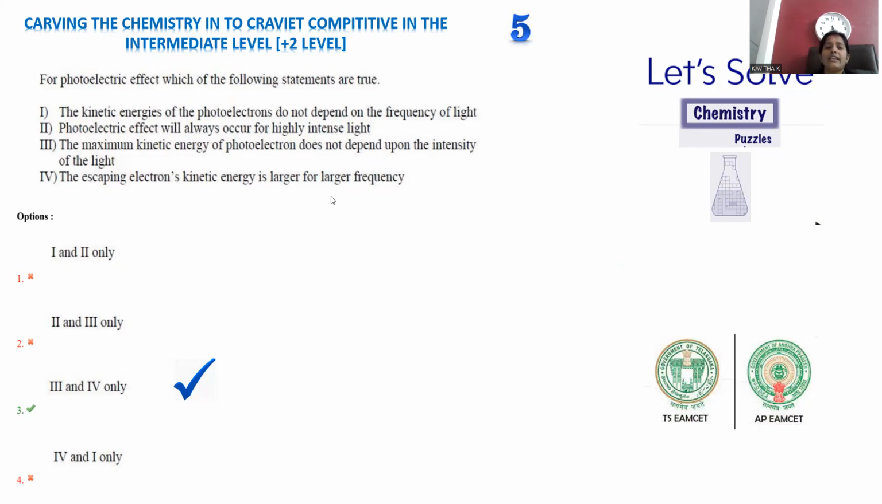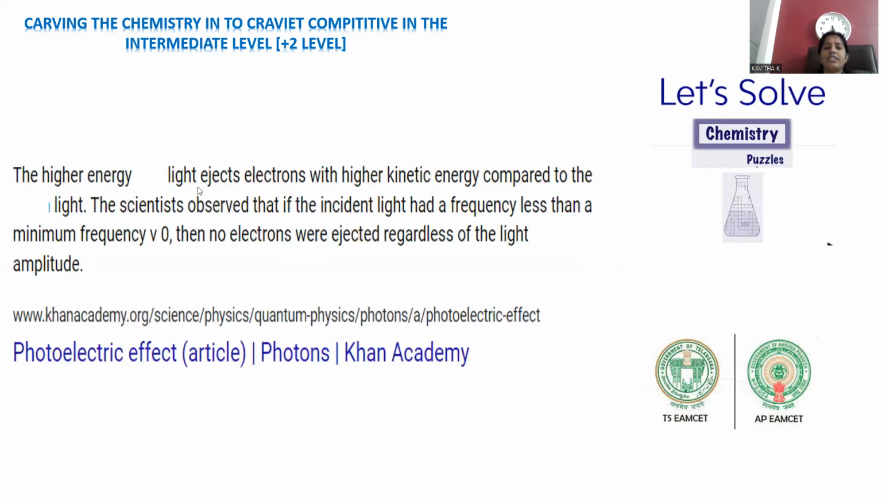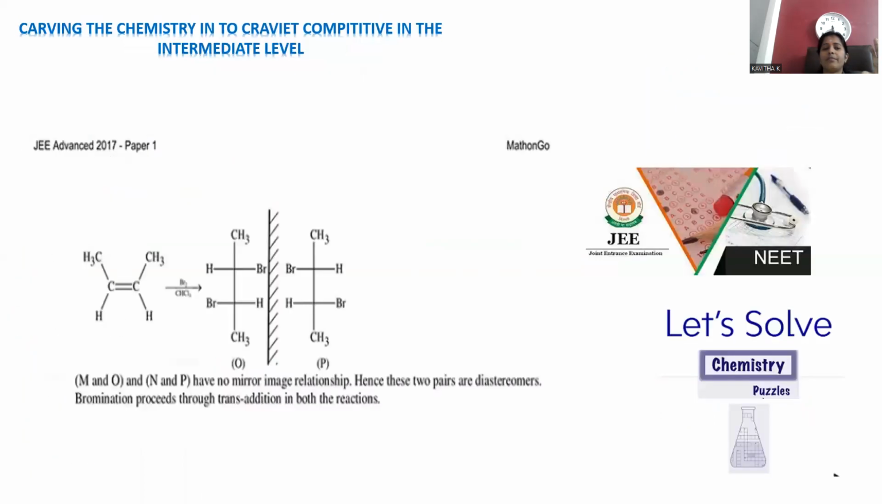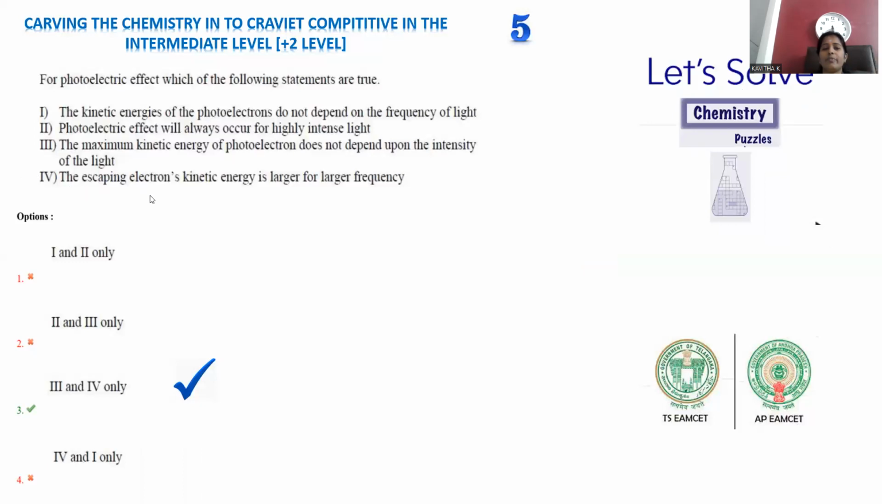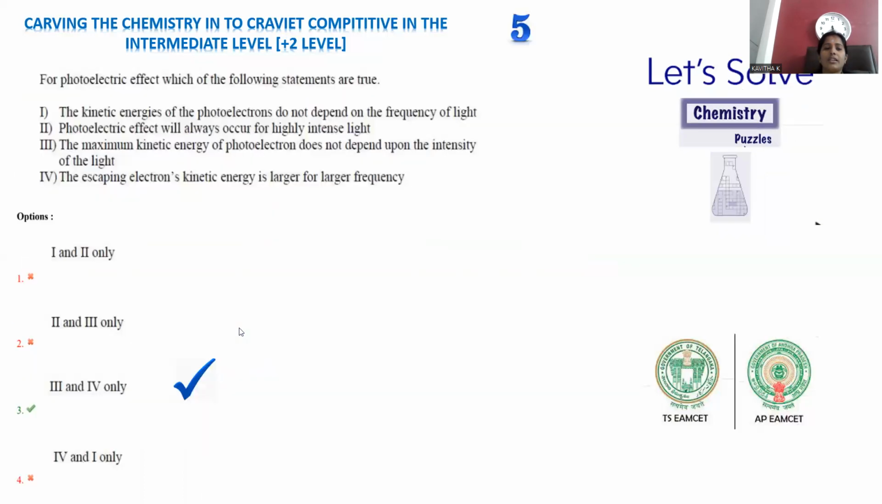The escaping electron's kinetic energy is larger for larger frequency. That can be explained here. Higher energy light ejects the electrons with higher kinetic energy. If the energy of the electron is larger, then the kinetic energy of that electron is also larger. So this is the way you can go for option number 4. That is perfectly strengthened by the statement we mentioned, given by Photoelectric Effect, Khan Academy. That is exactly what they are saying. So the fourth one is also a correct answer. For question number 5, option number 3 is the correct answer, with the third and fourth being appropriate answers, right?